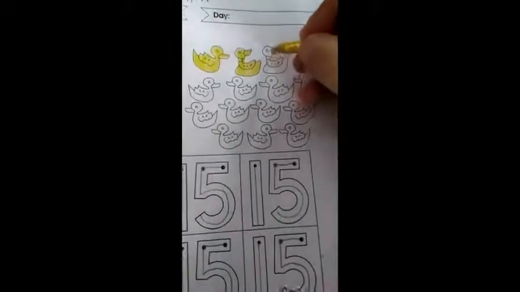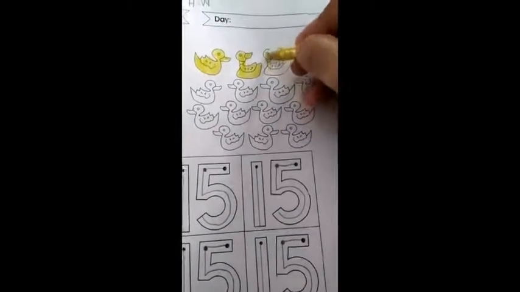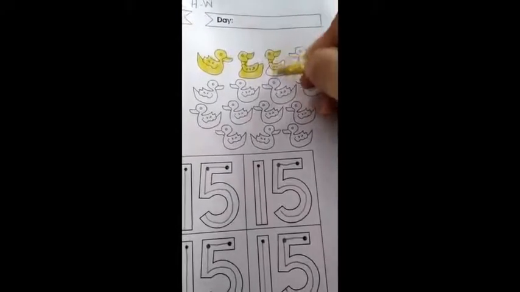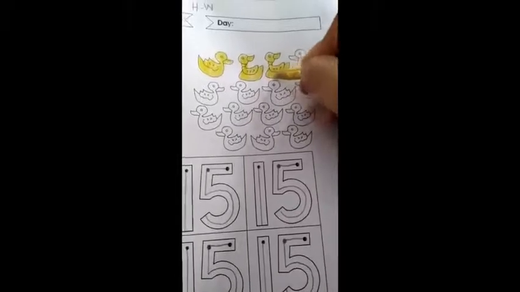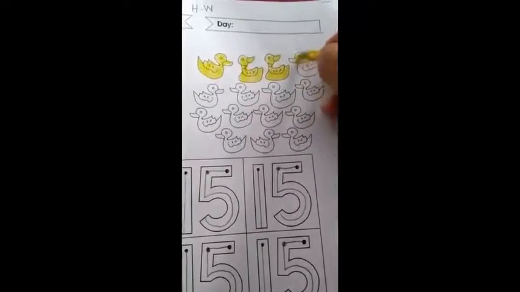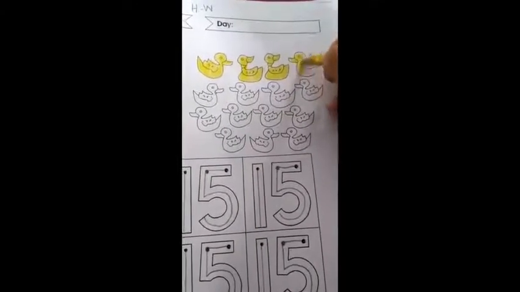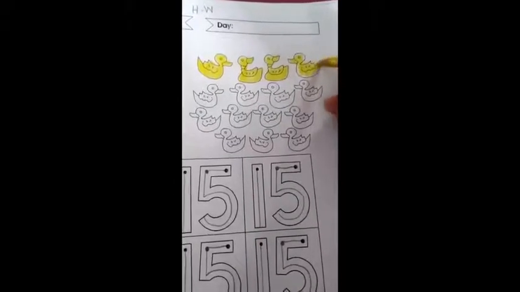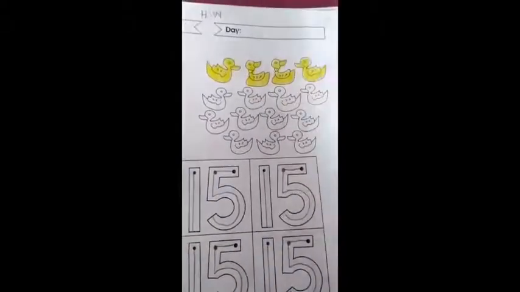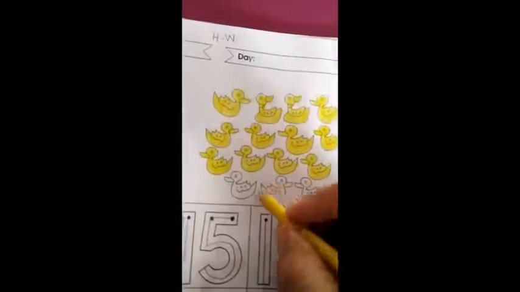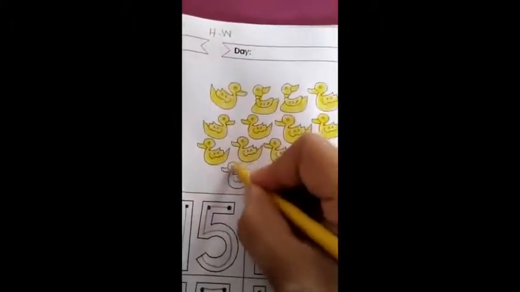Do like this. Up and down, up and down. Complete your coloring like this.